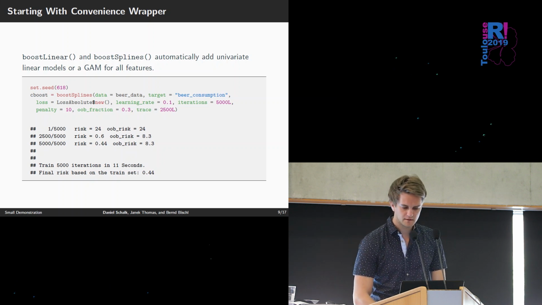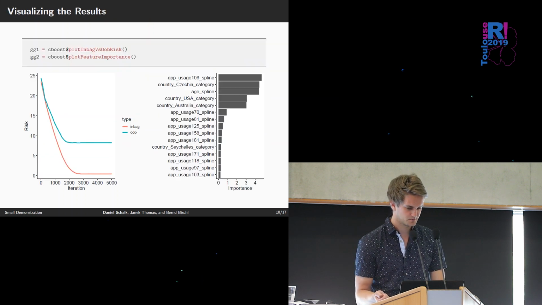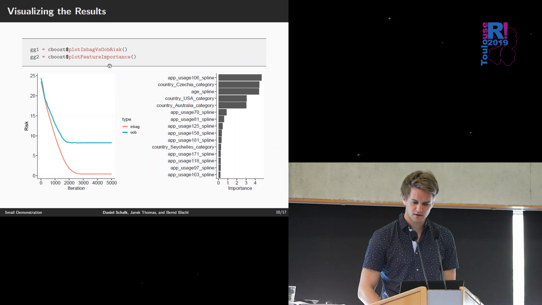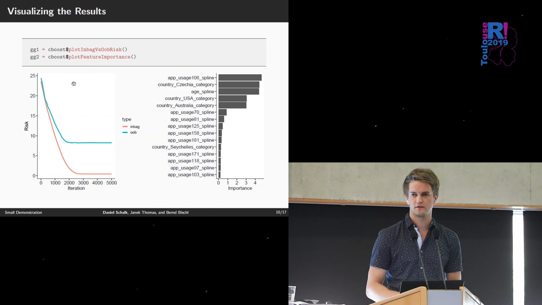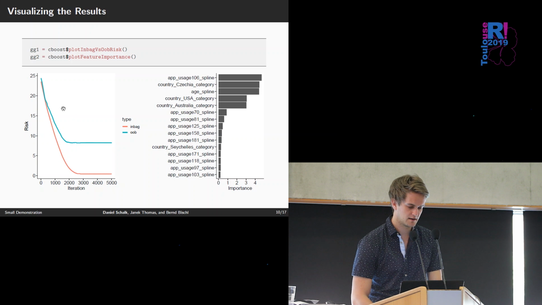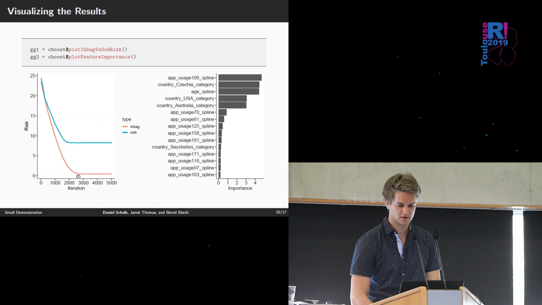Good, and after the fitting process, we can visualize the results by, for instance, having a look at the in-bag and the out-of-bag risk, or the train and the test risk. And here, we see the in-bag risk, or the train risk, gets lower, and then here, after 2,500 iterations, it's not getting better.